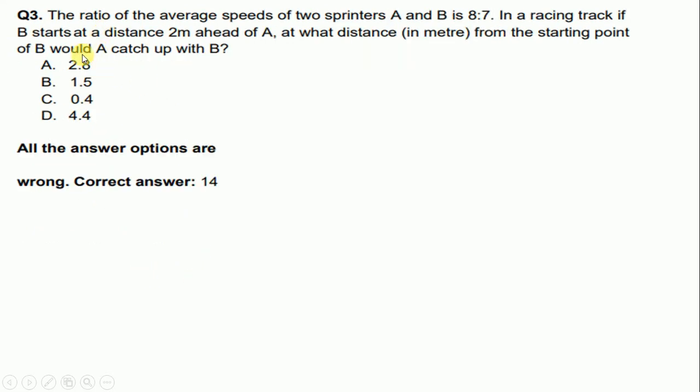Now third one. The ratio of average speed of two sprinters A and B is 8:7. In a racing track, if B starts at a distance 2 meter ahead of A, at what distance in meter from the starting point of B would A catch up with B? So in this case also options were incorrect and the correct answer is 14.